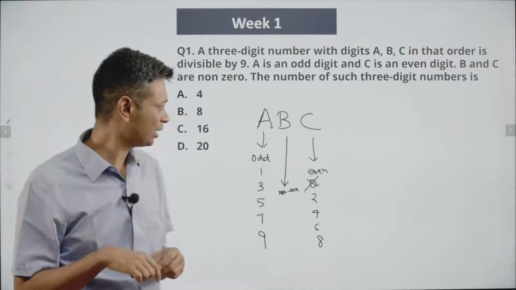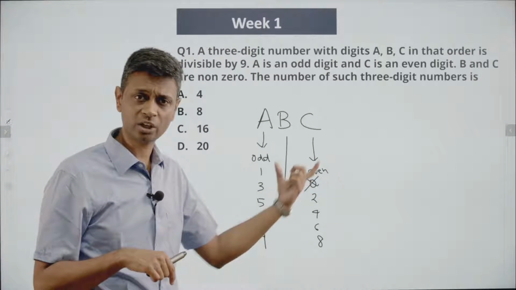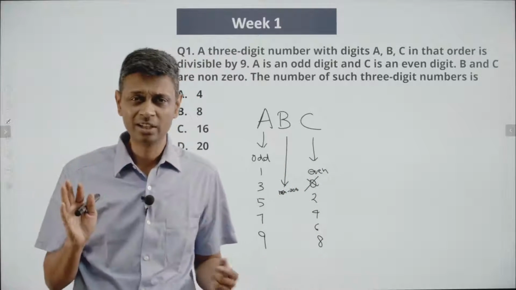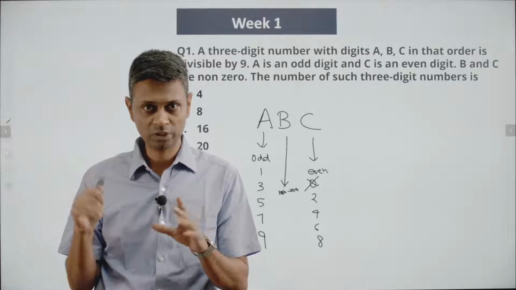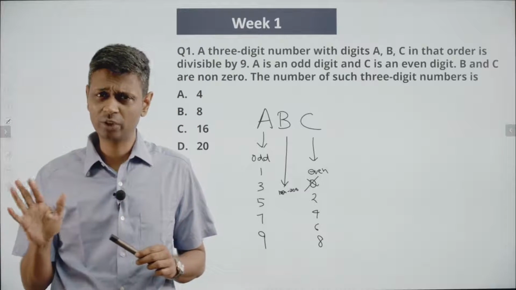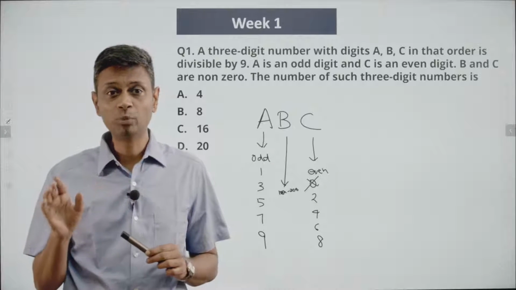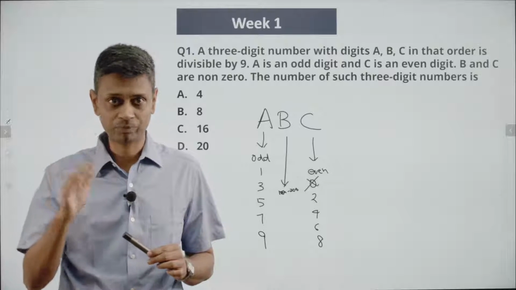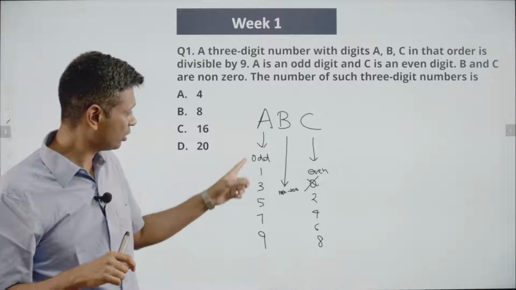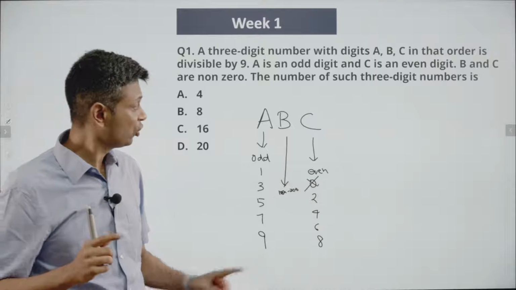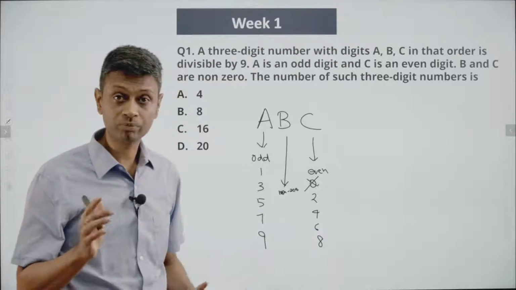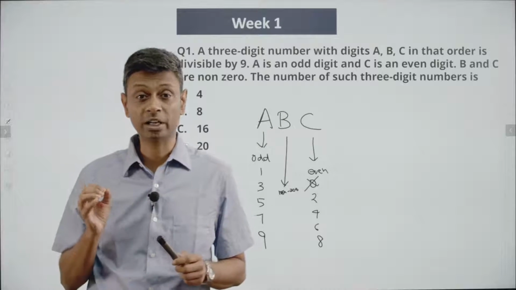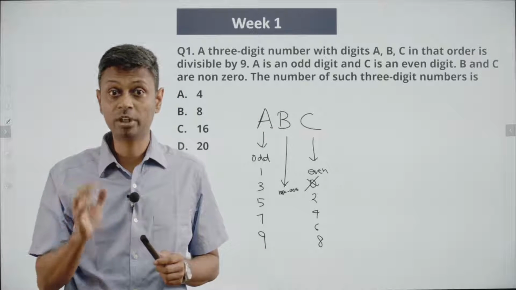Key thing here: know the condition around A and the condition around C. We don't have to worry about the condition around B that much. It's not 0, that's all we need to remember. There might be several formula-like methods of doing it, but we don't want to do any of that. We want to see if we can approach this methodically, step by step, and get to the answer. A is odd: 1, 3, 5, 7, 9. C can be 2, 4, 6, 8. We know that this number is a multiple of 9, and the test of divisibility by 9 says the sum of all digits should be a multiple of 9.